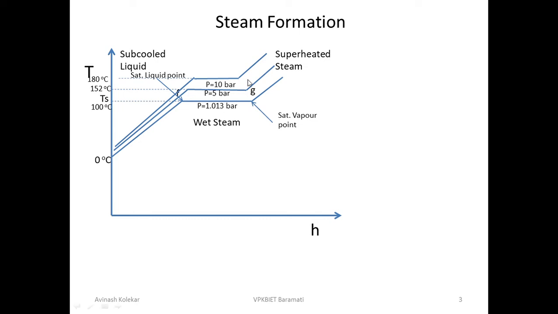It is possible if you increase the pressure on that water above 10 bar. Suppose I have 20 bar, then definitely at 180 degrees we can have a liquid state for H2O. Are you getting this point or not? Yes or no?